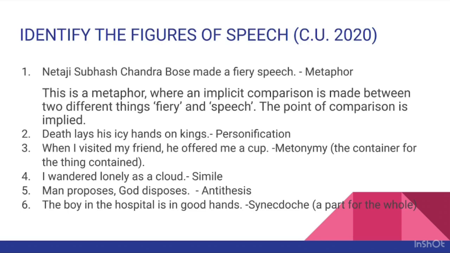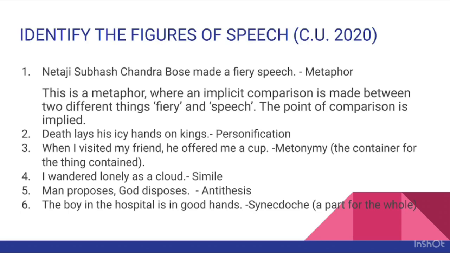I wandered lonely as a cloud. This is a simile. Here, I has been compared with cloud, two different things, and the point of comparison is mentioned through the word as. So this is simile. Next, man proposes, God disposes. This is an antithesis. Here, the contrasted ideas man proposes and God disposes are placed in a balanced form.